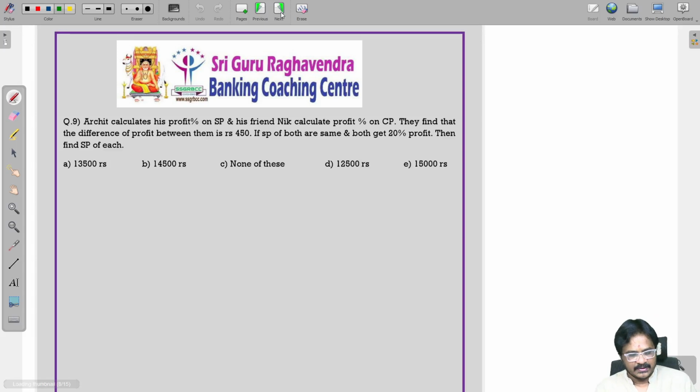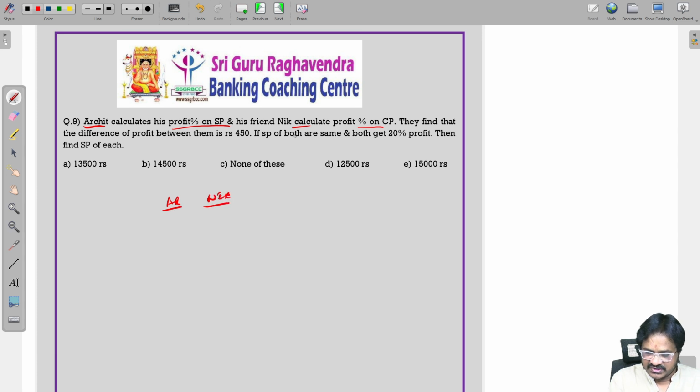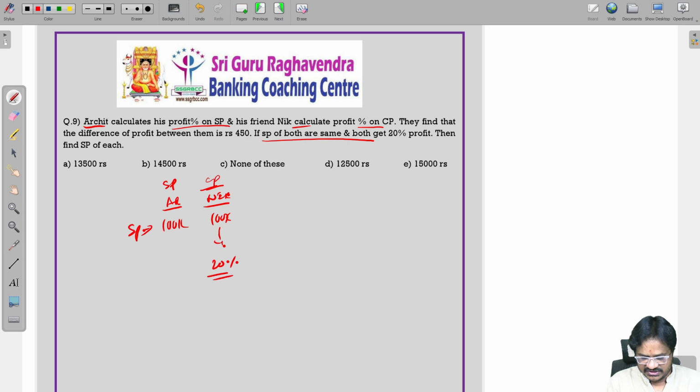Next one. Harshit calculates his profit percent on SP while his friend Nick calculates on CP. So there are 2 persons, Harshit and Nick. The selling price of both is the same. So the selling price of both I am taking as 100x only. This is the selling price. Harshit calculated his profit percent on SP, Nick on CP. So Nick's profit is given as 20%. So 20x.